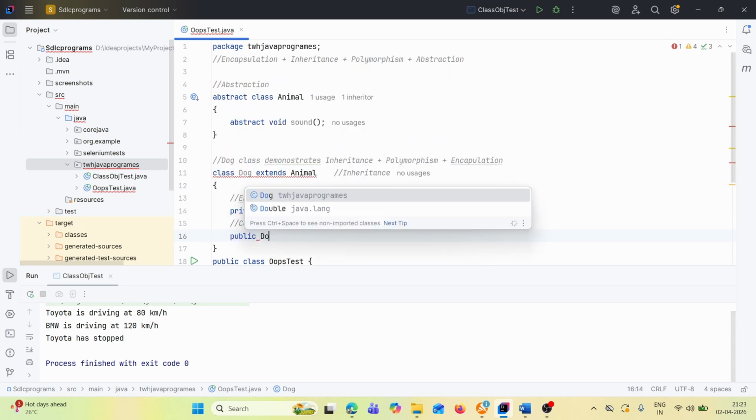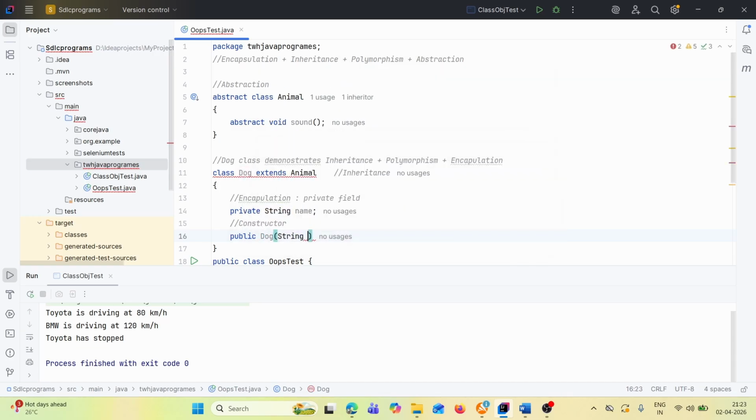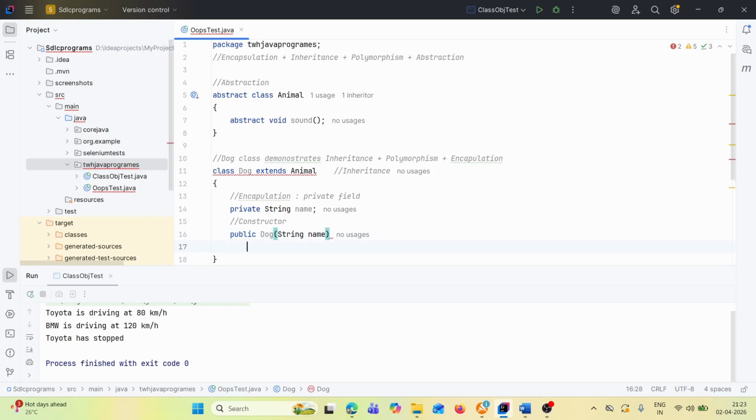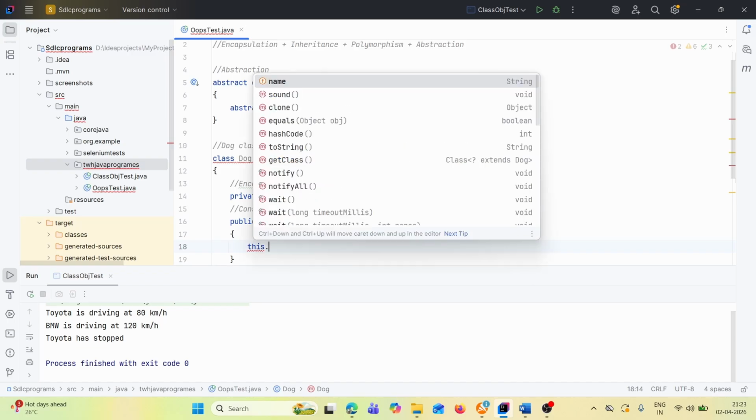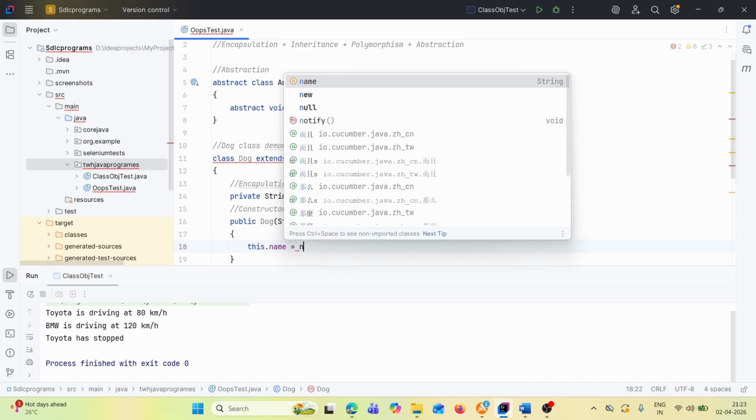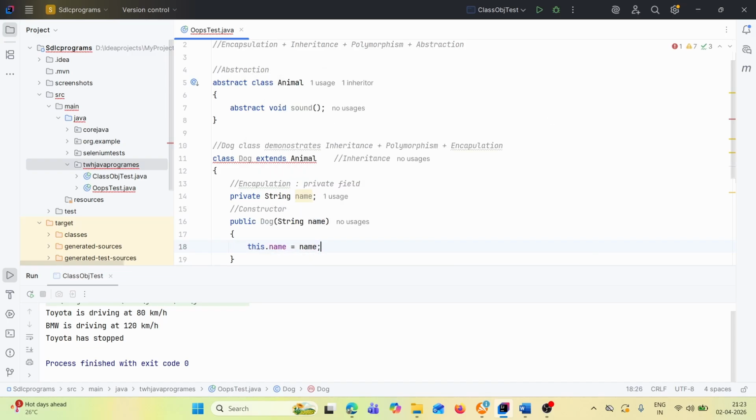There is a parameterized constructor, let's say String name, and how will we pass the value? this.name = name, current class reference. Okay, then